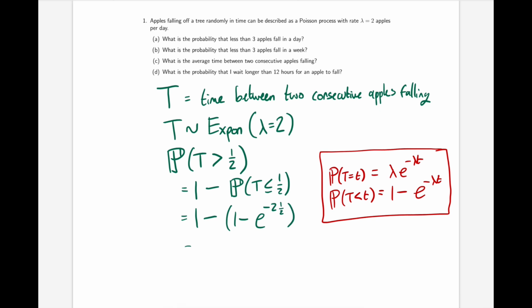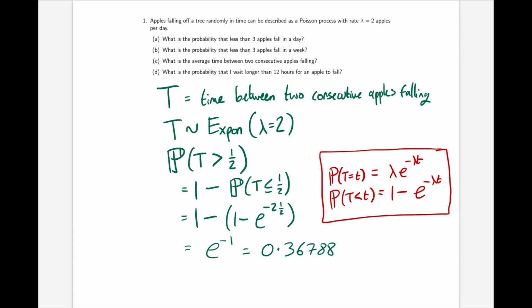So this would be equal to e to the minus 1, which we can plug into a calculator and get the answer 0.36788.